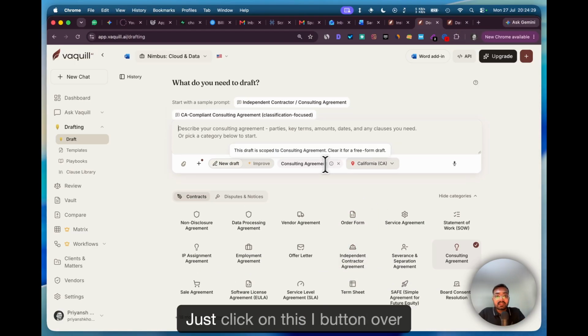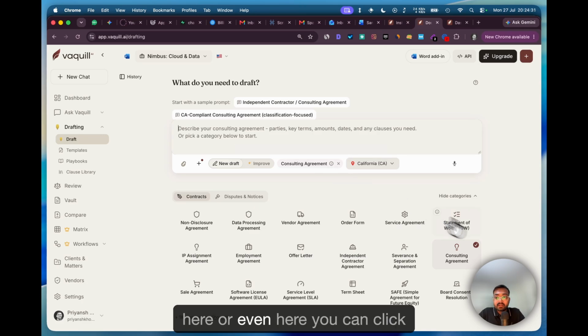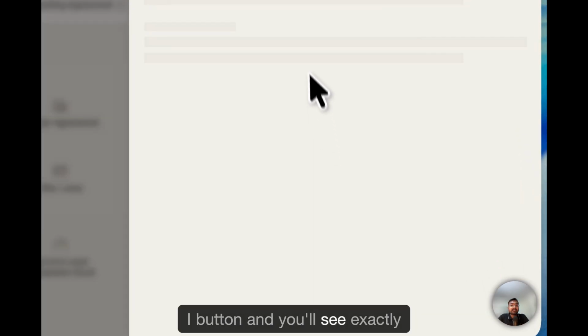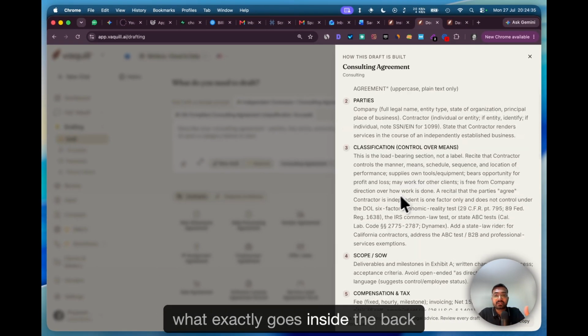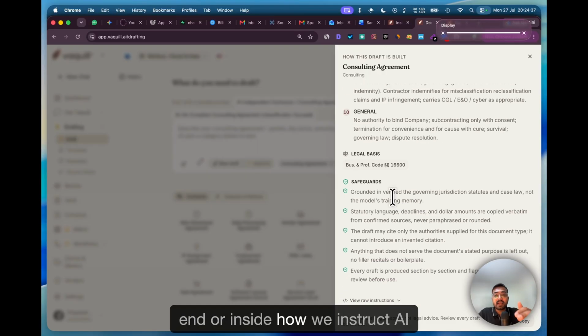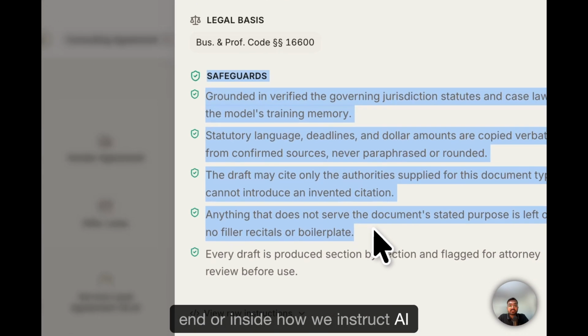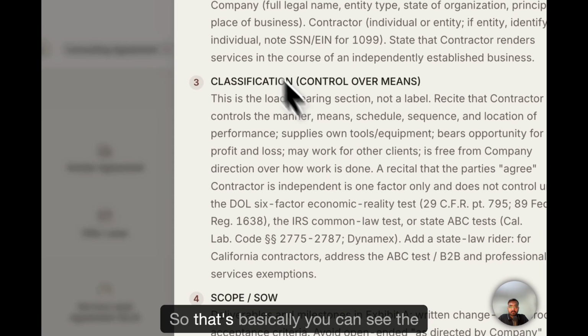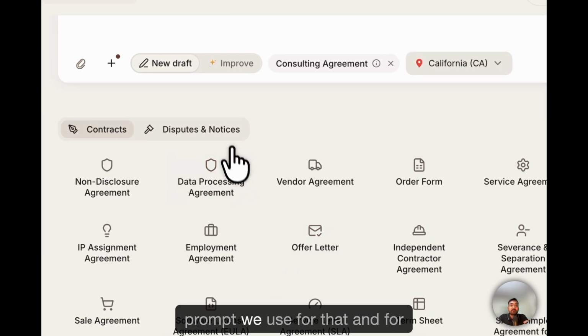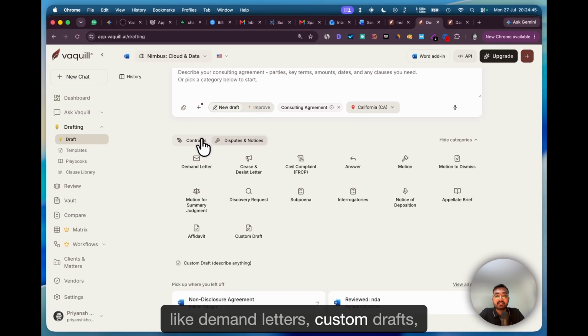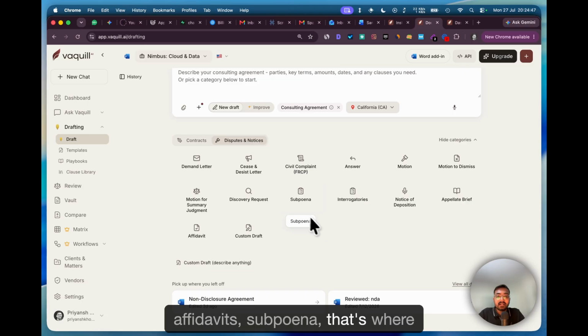You can click on this I button over here, or even here, and you'll see exactly what goes on in the backend, how we instruct AI what to do and what not to do. So you can see the prompt we use for that. And for things like demand letters, custom drafts, affidavits, and subpoenas, that's where you can do it.